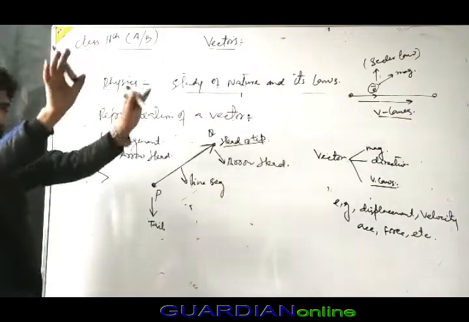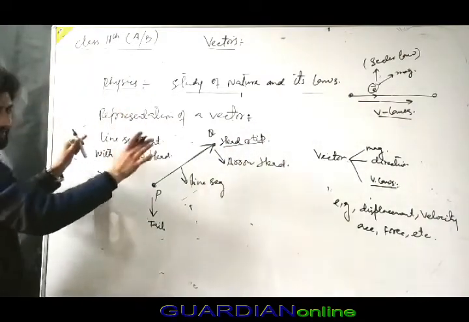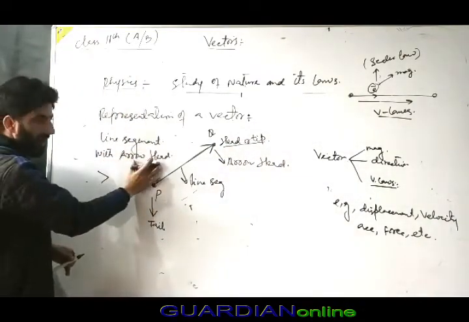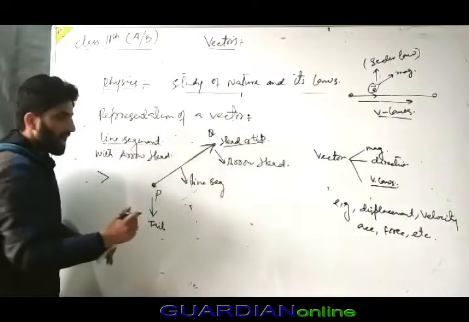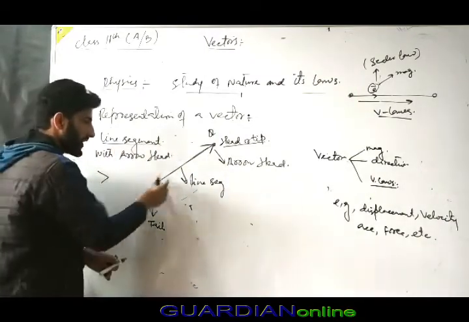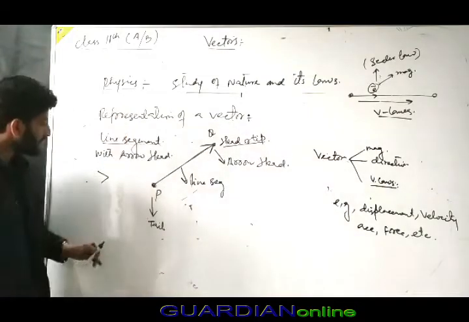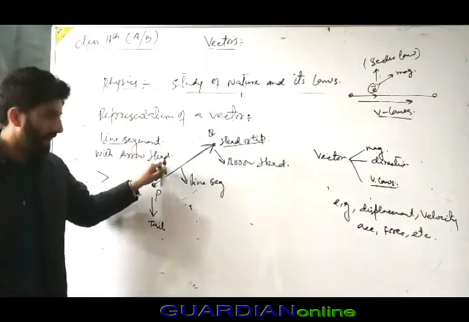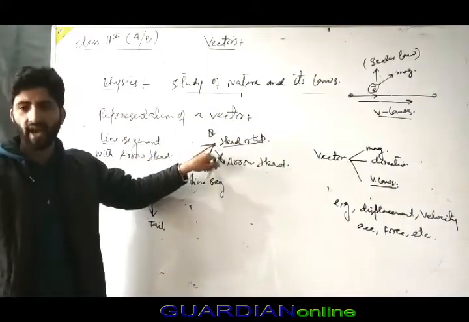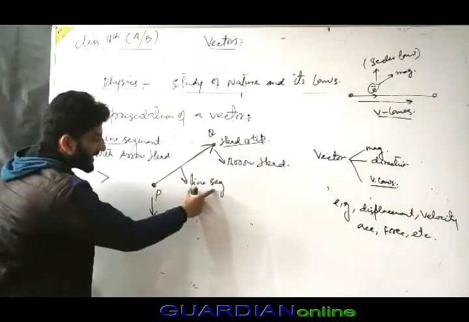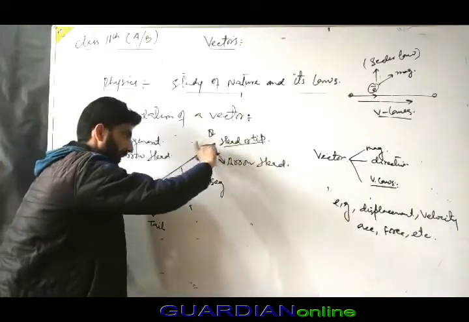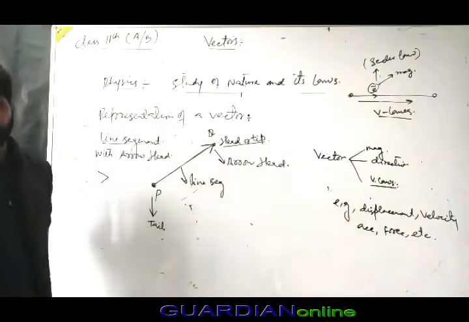Now we shall catch up. A representation of a vector is a simple line segment with an arrowhead. A line segment is simply a straight line joining two points P and Q. The second thing is the arrowhead, and this cap is simply the arrowhead. So the line segment with an arrowhead comprises the representation of a vector. Clear?